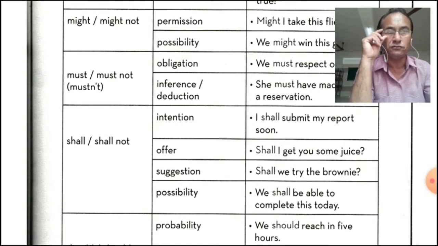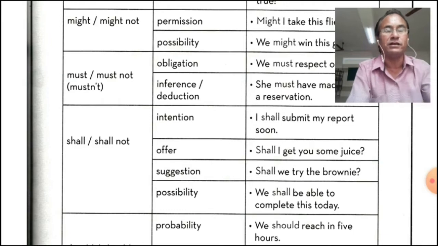For suggestion also, shall we try brownie? So here you are suggesting, shall we do this one? So for intention, offer and suggestion. Possibility, we shall be able to complete this today. So like other possibility like can, could. So we shall, it shows a possibility of future. And probability, we should reach in 5 hours. So these are the intention, offer, suggestion and possibility.